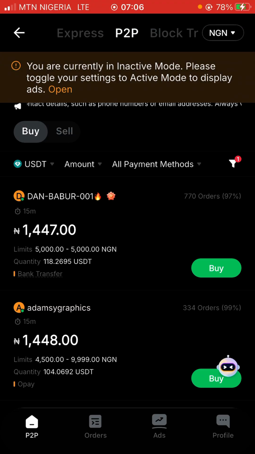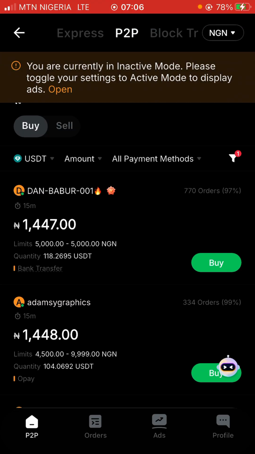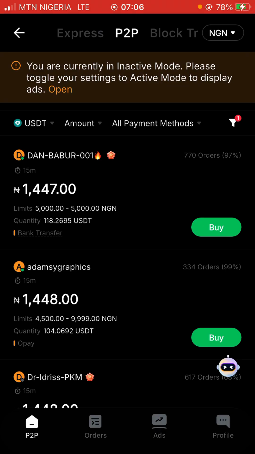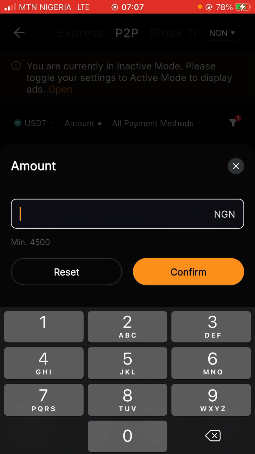In this case, we're not going to be doing it with the block, so you're not going to put 500,000 naira here, because that's the total amount of USDT you have. You click on confirm. It's going to give you the range as people are selling. Anybody that wants to sell to you should obviously have this amount in their account.